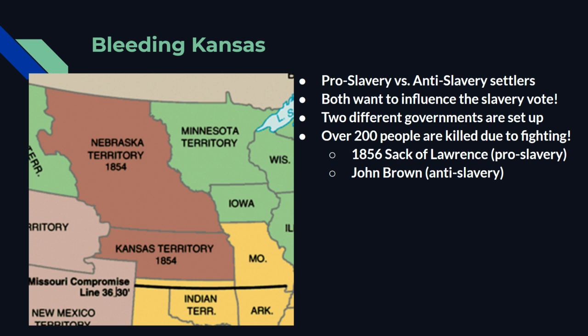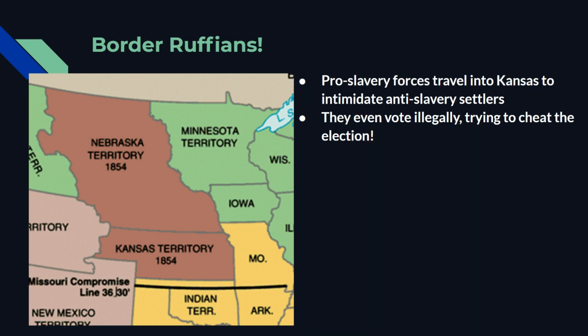Kansas territory, right? In 1856, there's something called the Sack of Lawrence, where Lawrence, which was an anti-slavery town, a bunch of pro-slavery people who support slavery go and burn a bunch of houses down, beat a bunch of people up, and what's called sack, meaning destroy Lawrence, this city. So overall, there's just tons of fighting in Kansas right now. Over 200 people are killed, and it's probably a good amount more than that, actually. So this is where things are really escalating. This is, again, like a mini civil war.